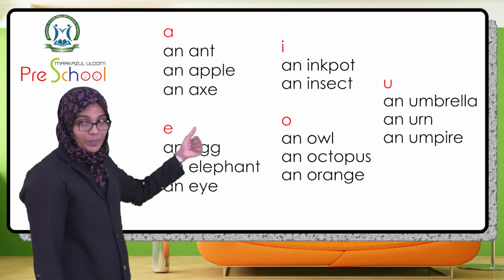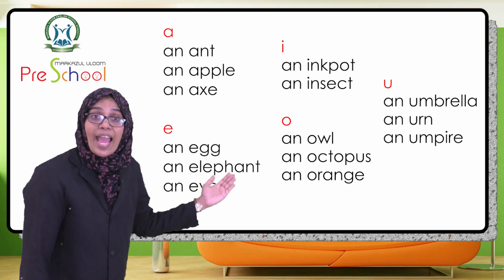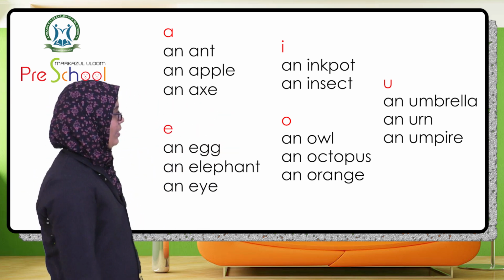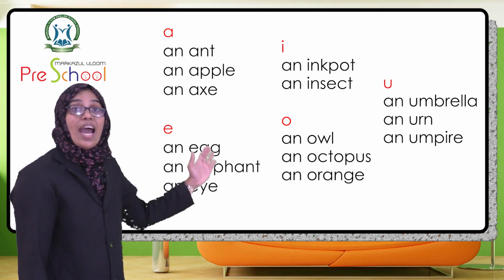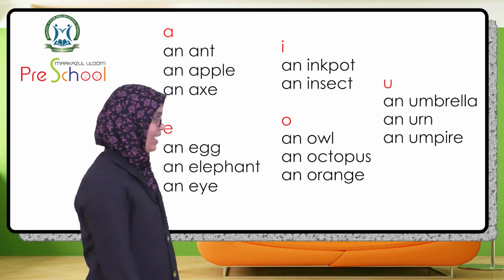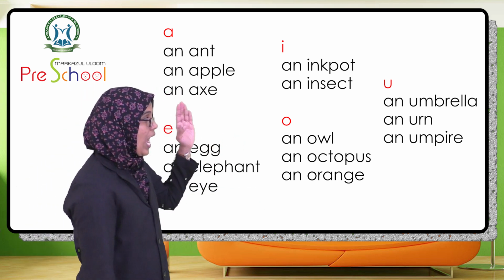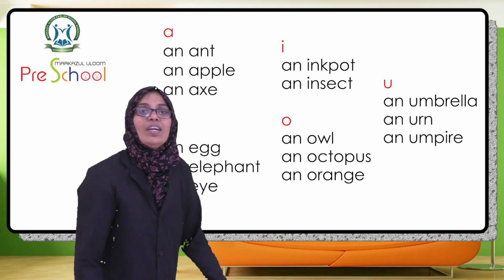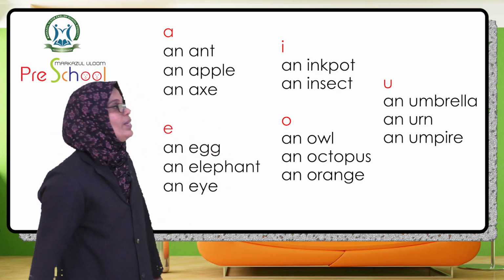An ant, an apple, an axe, okay, then an egg, an elephant, an eye, okay, an ink pot, yes, an insect, okay, an owl, okay, an octopus, okay, an orange, very good.